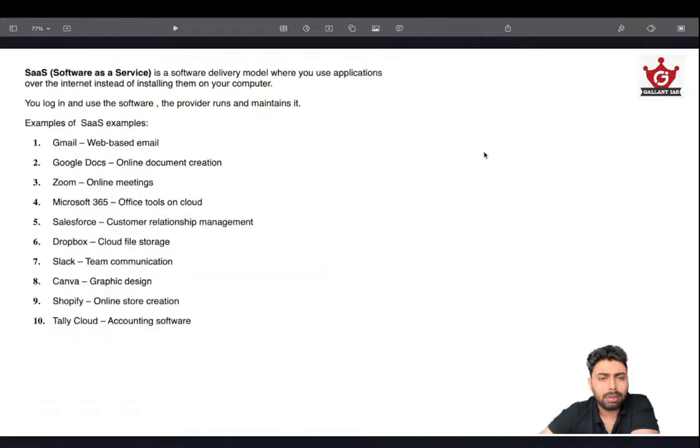I'll explain it a bit, so it's worth knowing. It's not that relevant. UPSC won't be repeating this question, but given the UPSC strength, they can simply throw in this question, and you shouldn't be at a loss. So software as a service is a software delivery model where you use applications over internet instead of installing them